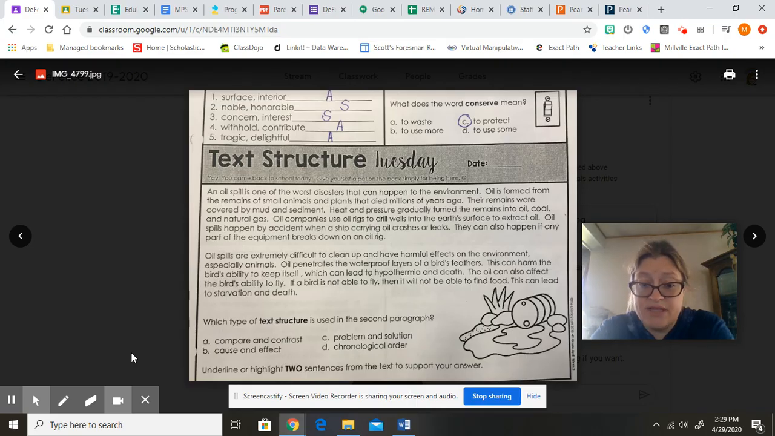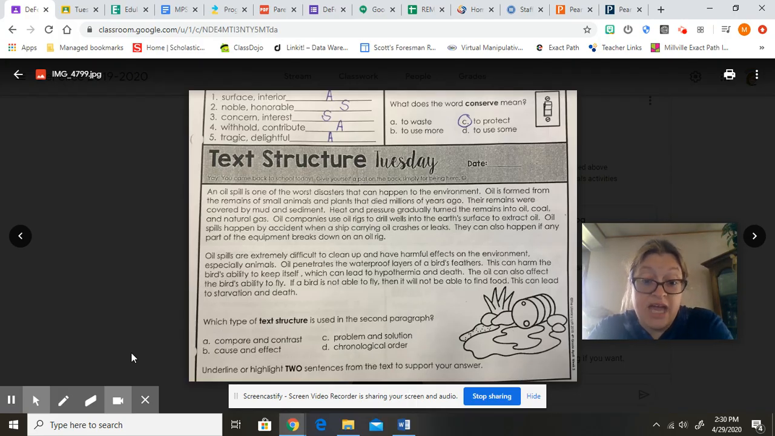Oil spills are extremely difficult to clean up and have harmful effects on the environment, especially animals. Oil penetrates the waterproof layers of a bird's feathers. This can harm the bird's ability, and I think that's a typo. This can harm the bird's ability to keep itself warm, I think is what that should say there. It's missing a word, which can lead to hypothermia and death. The oil can also affect the bird's ability to fly. If a bird is not able to fly, then it will not be able to find food. This can lead to starvation and death.